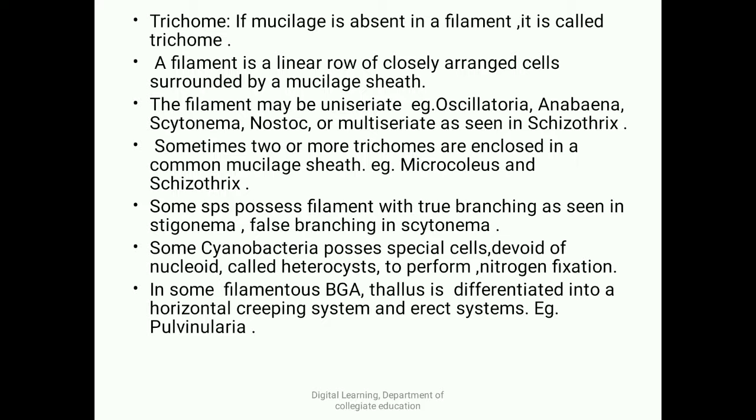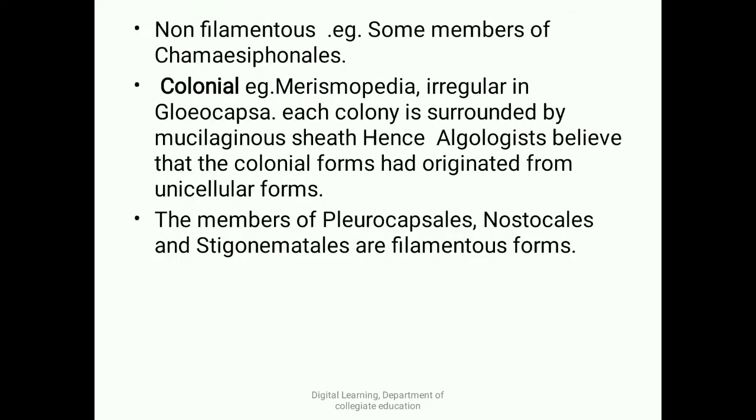And coming to the cyanobacteria which possess special cells. In filamentous forms you can see the development of special yellow colored cells, which are called heterocysts. These heterocysts are devoid of nucleoid, nothing but nucleus, and they perform nitrogen fixation. In some filamentous blue-green algae, the thallus is differentiated into a horizontal creeping system and an erect system, as seen in Pulvinaria. And coming to the non-filamentous nature, it can be seen in some members of Chamaesiphonales.